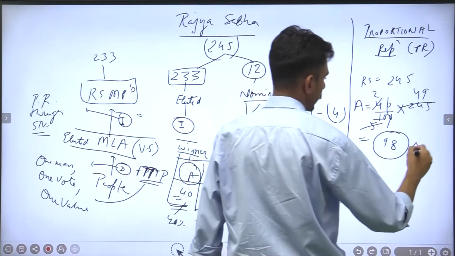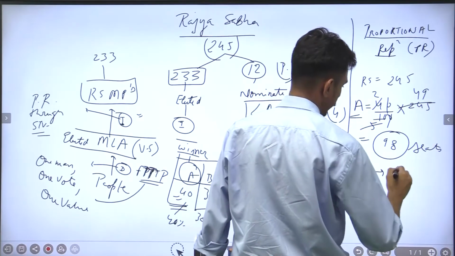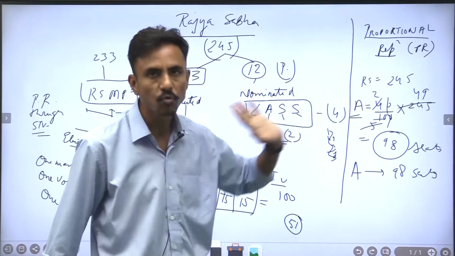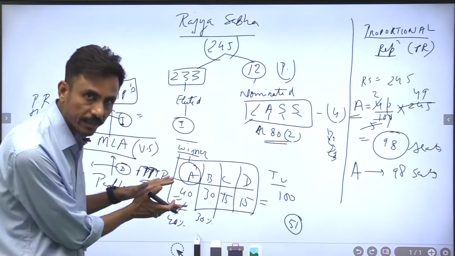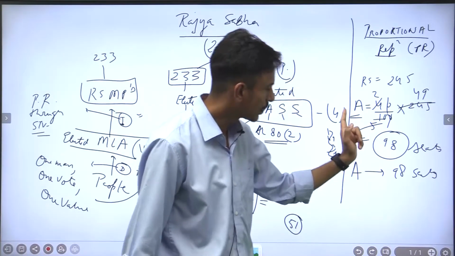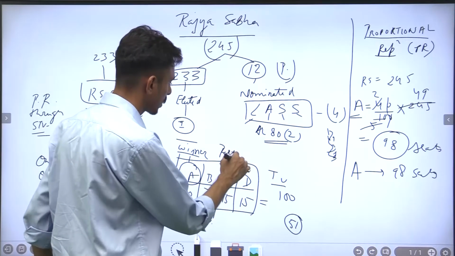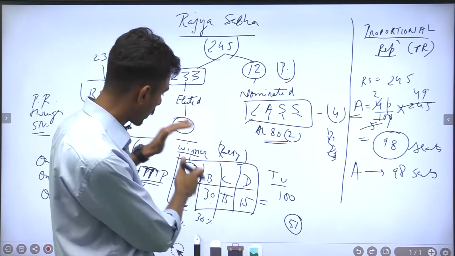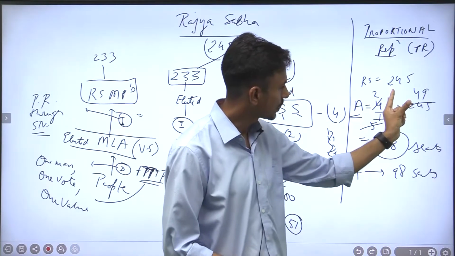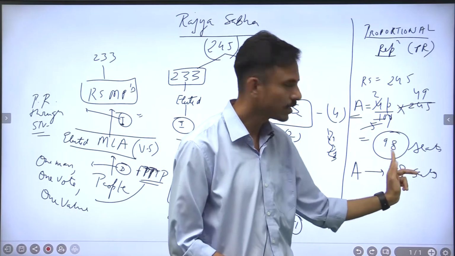So 98 seats would be won by candidate A, and 98 seats is 40% of 245, right? Here I am considering the party, because proportional representation is for the party. So party A secured 40% of the total votes, and in Rajya Sabha, party A would get 40% of the total seats. So 40% of 245 is 98.